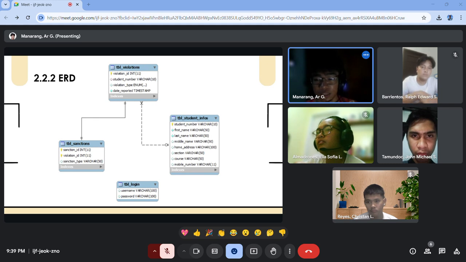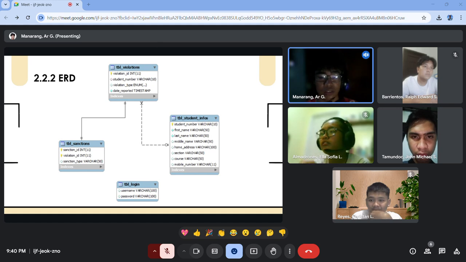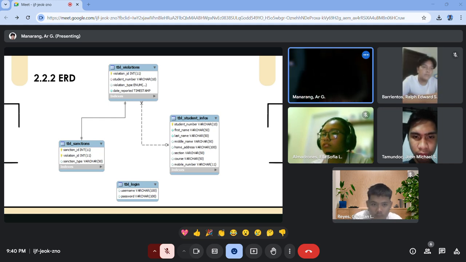2.2.2 ERD. We have here our ERD. So we can see here the relation and the tables that we have seen before. So let's start with TBL student infos. Within it, we can see the student number set as varchar, and we can see the icon here.